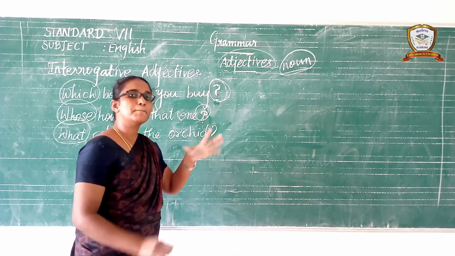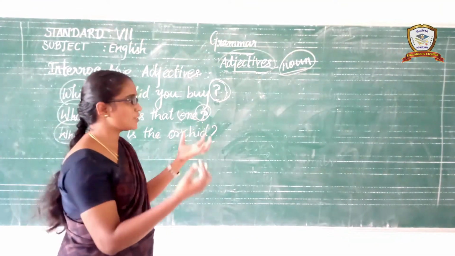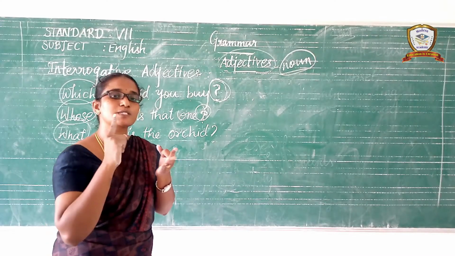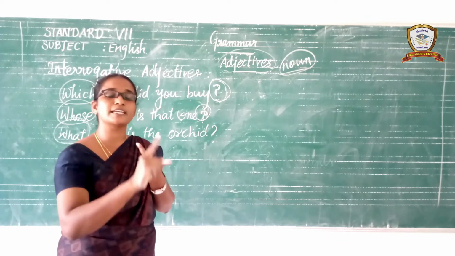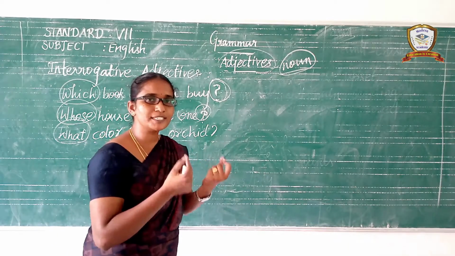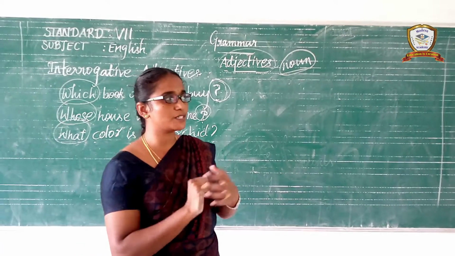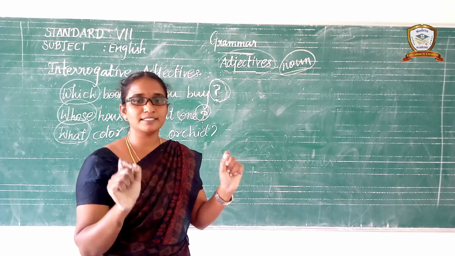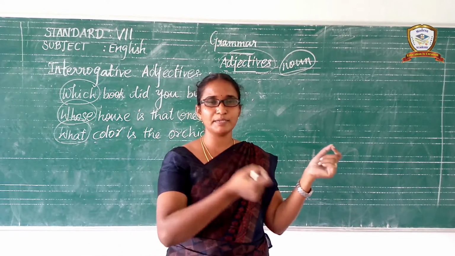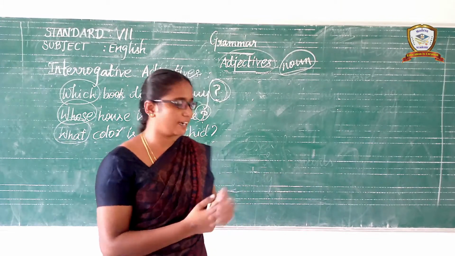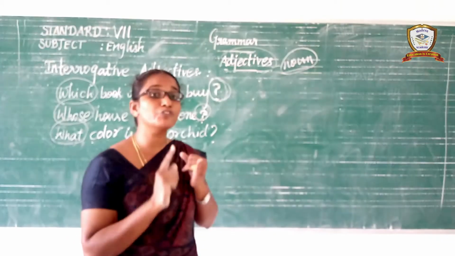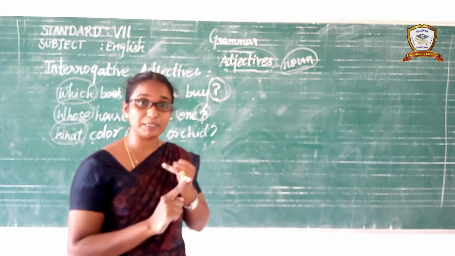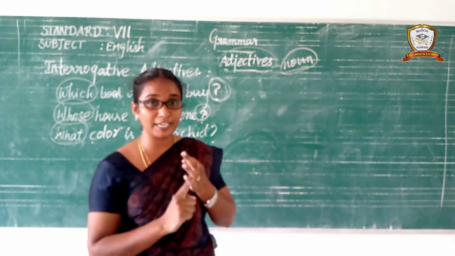Let us learn the positive adjective. Just now we have learned the adjectives of quality, adjectives of quantity, adjectives of number, demonstrative adjectives, interrogative adjectives, distributive adjectives, possessive adjectives. Possessive adjectives and distributive adjectives are not in your material, so I do not explain; just to know it. Understand? In the beginning of the class I gave the examples. And next, let us learn how to frame the positive adjective, comparative adjective, superlative adjective.